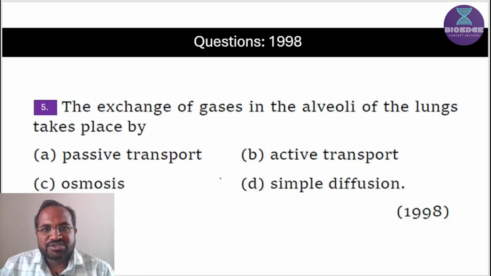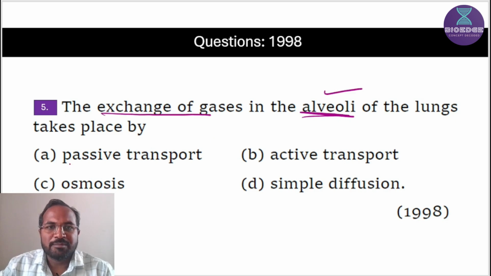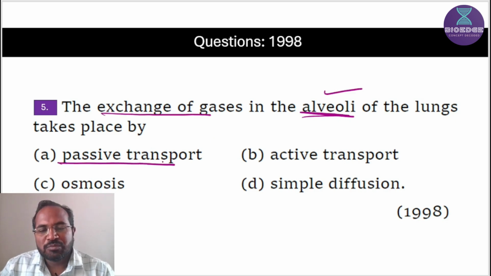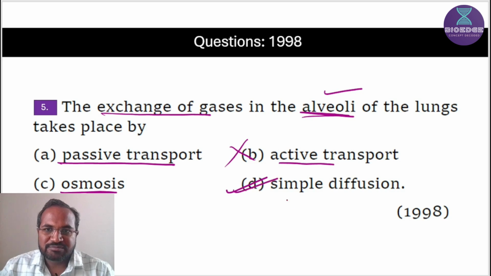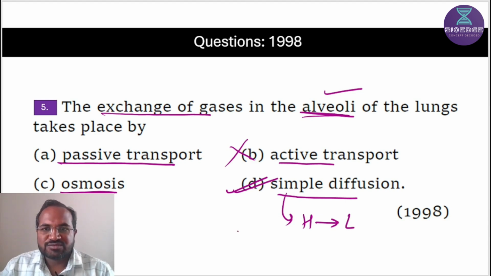Next question, the exchange of gases in alveoli of the lungs takes place by passive transport. So passive transport, yes, it takes place without energy. Then active transport, no, there is no requirement of energy for the transportation of gases. Osmosis does not take place here. Simple diffusion takes place. What do we mean by simple diffusion? Simple diffusion means movement of gases from high concentration to low concentration. So simple diffusion takes place in the lungs.